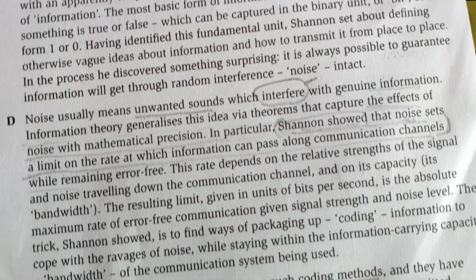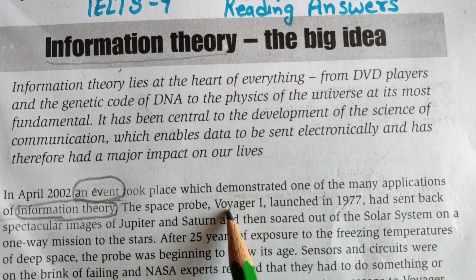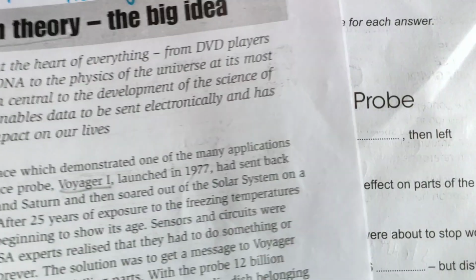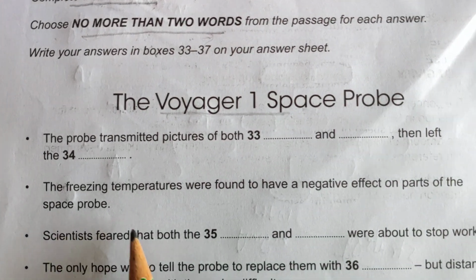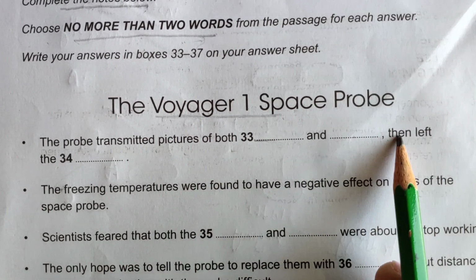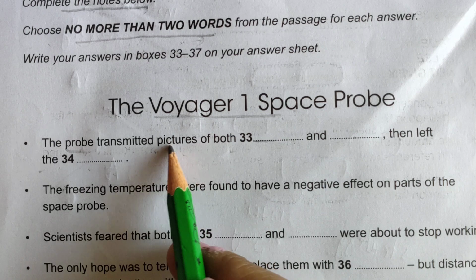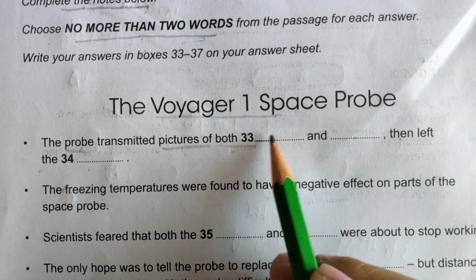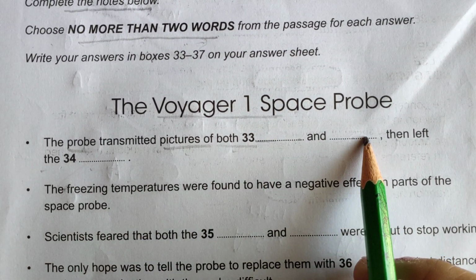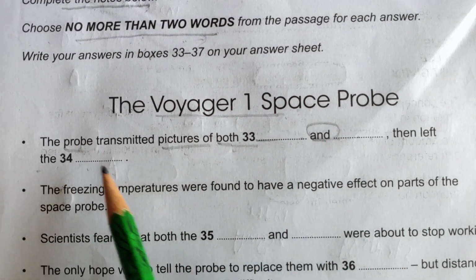Okay, in the first paragraph, let's go to paragraph A. Yes, I have got this, Voyager 1. Let's read it one by one. The probe transmitted pictures of both, and then left the. The words before and after the blanks are important: both, and then left the.